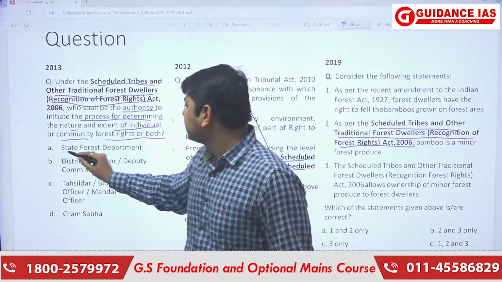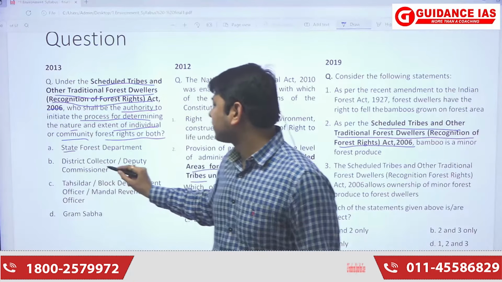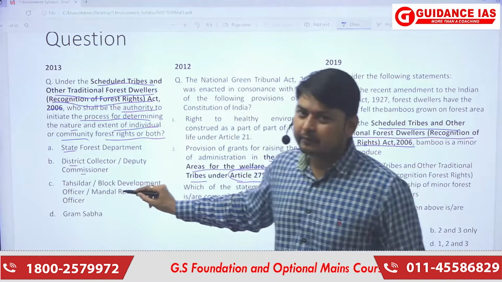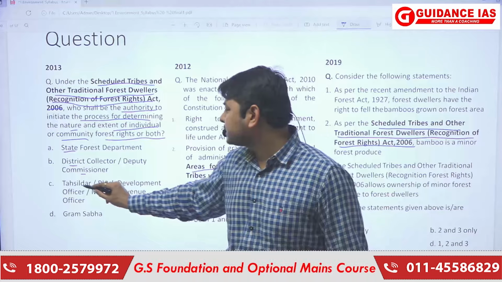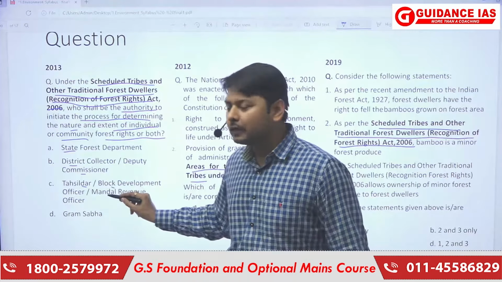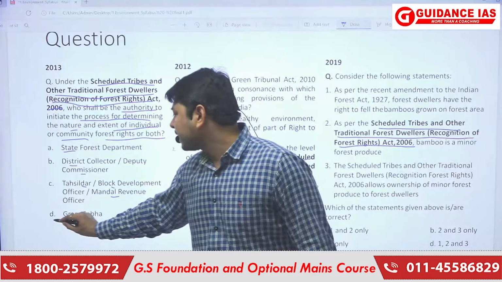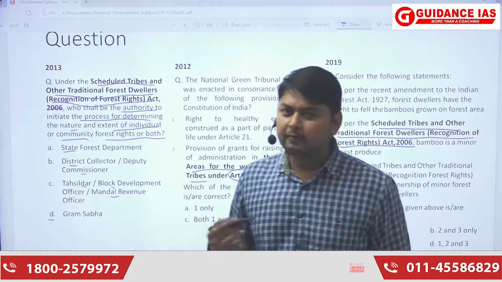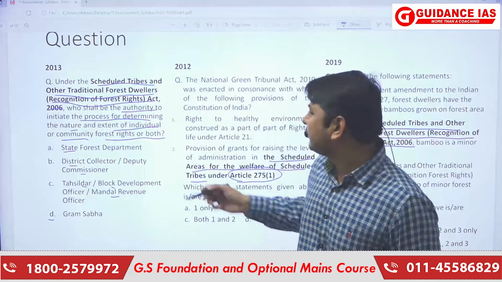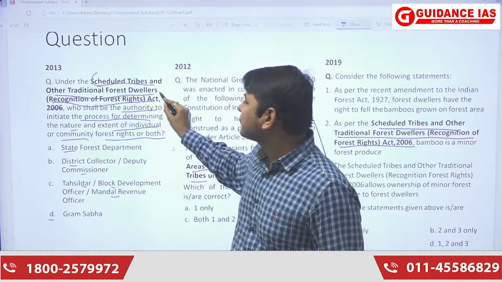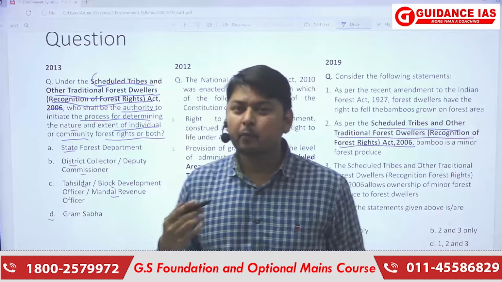The first option is State Forest Department. Second is District Collector or Deputy Commissioner. Third is Tehsildar or Block Development Officer or Mandal Revenue Officer. And fourth is Gram Sabha. If we have knowledge of this, that where there are scheduled tribes and forest dwellers, then who has more knowledge about this?